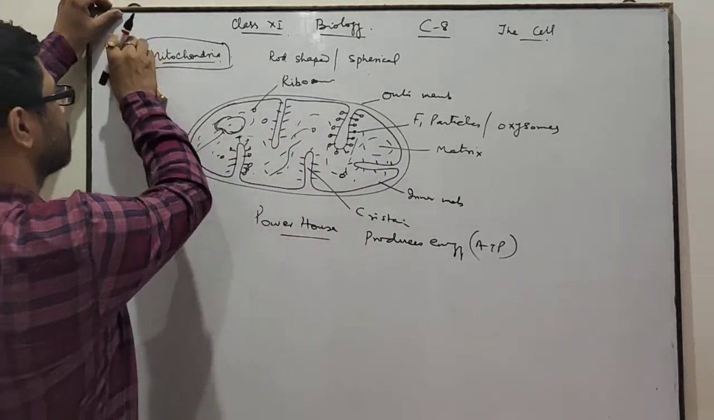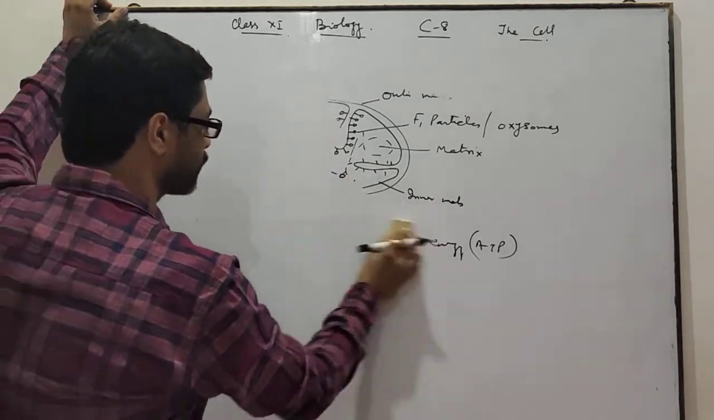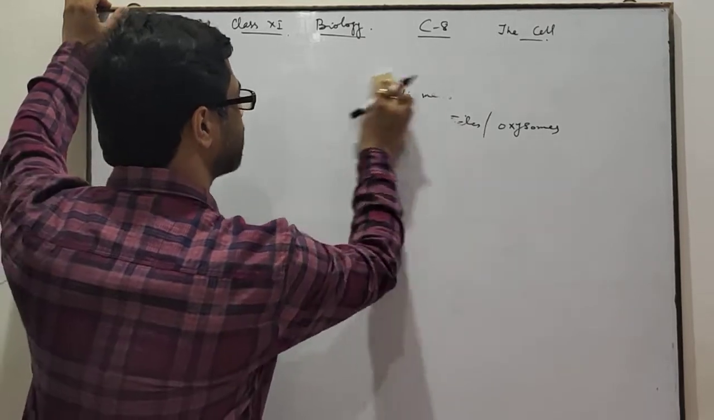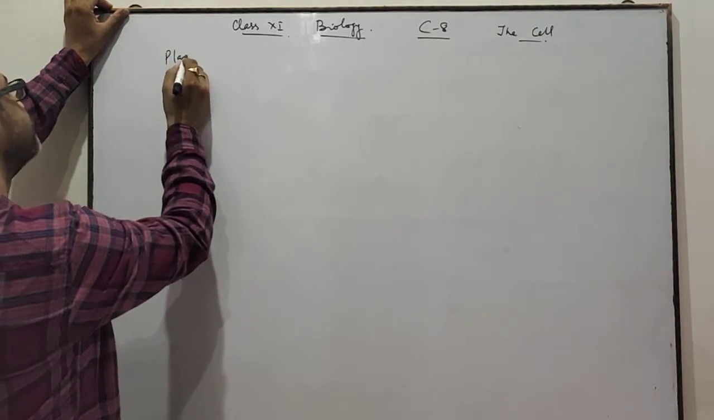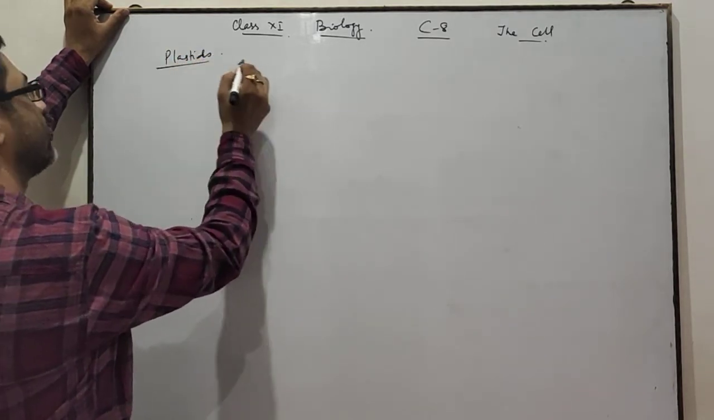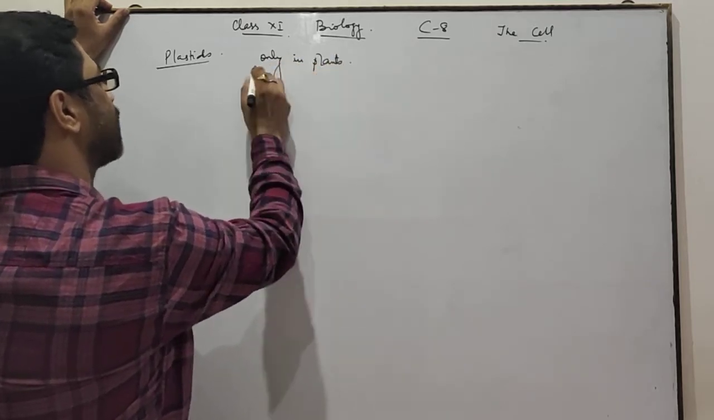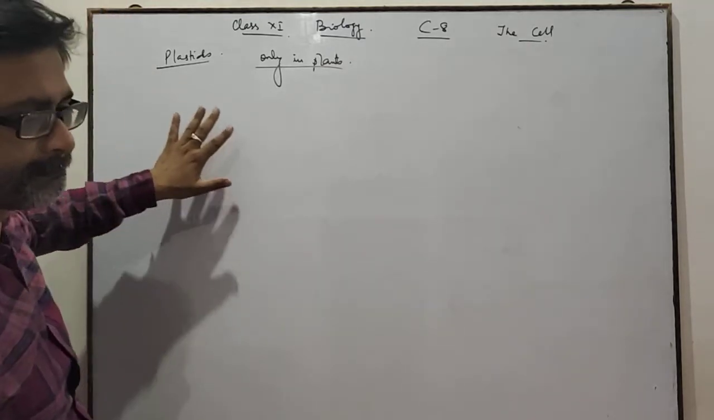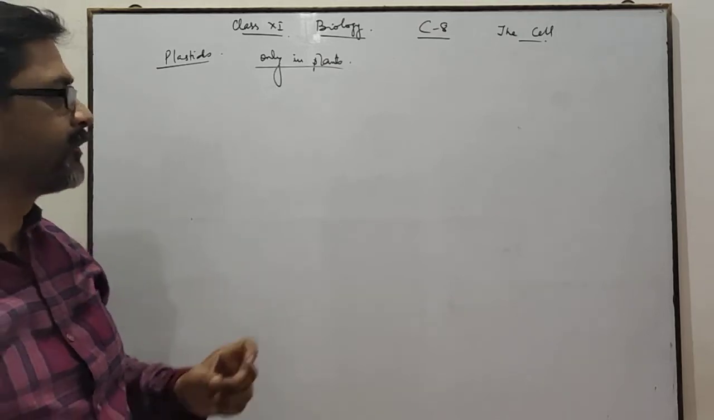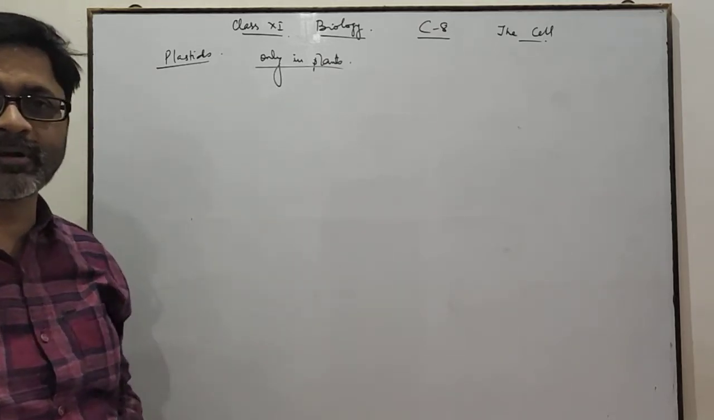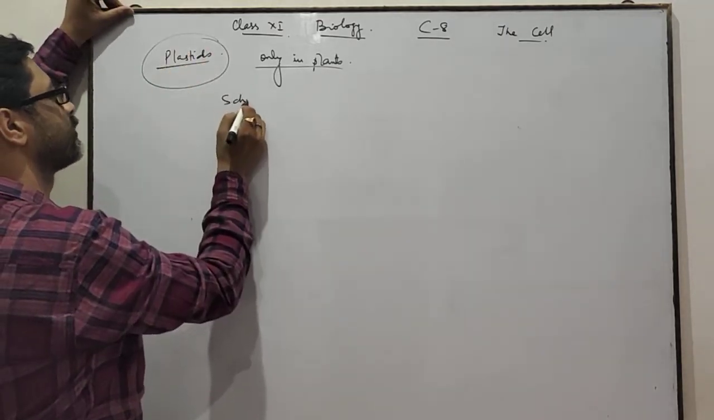Next, I am going to discuss plastids. Plastids are another type of cell organelle found within the cell. These are found only in plants, not in animals. As earlier I was discussing, mitochondria were found in both plants as well as animals. But plastids are found only in plants, not in animals. Plastids were discovered by Schimper.